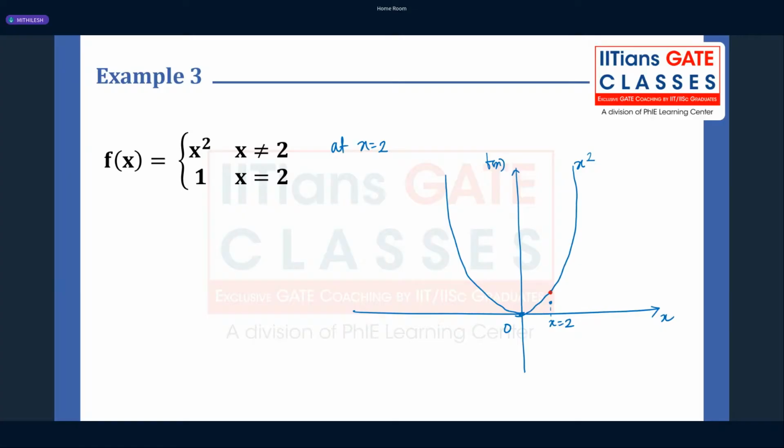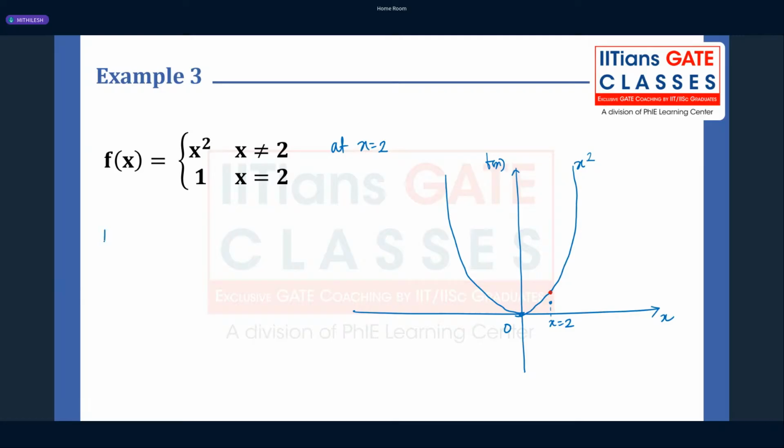So the graph is a parabola everywhere except the point x is equal to 2. This could be imaginary, I'm considering a random function like this. I'm giving this kind of example because it's not always a continuous function if your right hand limit is equal to the left hand limit. You should also focus on the value of the function at that particular point.